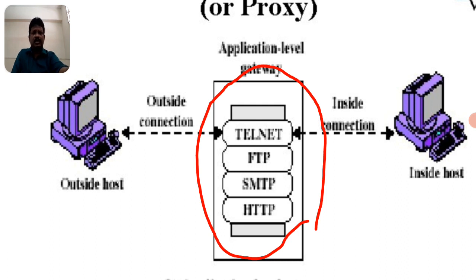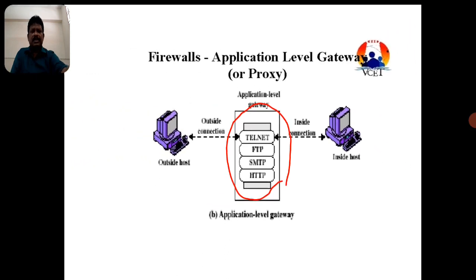So whatever the application standard, those application standards are verified through this server or firewall. It allows incoming messages to be forwarded outside, or allows outside messages to be forwarded to the inside, vice versa. This means the firewall acts as a firewall. In the application level gateway, four types of applications or protocols are implemented. These four protocols verify each and every message, and whether the proper standard is maintained or not. So this is the second type of firewall.